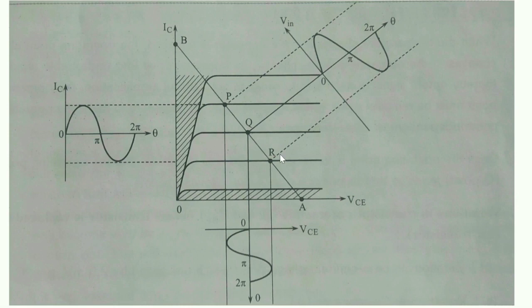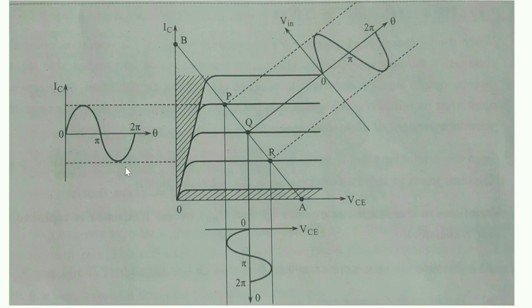Now let us consider the Q point at the midpoint of the active region. If it is the midpoint of the active region, during the positive swing it will not transfer the transistor from the active region to the saturation region, and also during the negative swing the transistor will not be transferred from the active region to the cutoff region, which will be helpful in the faithful amplification of the signal at the output.